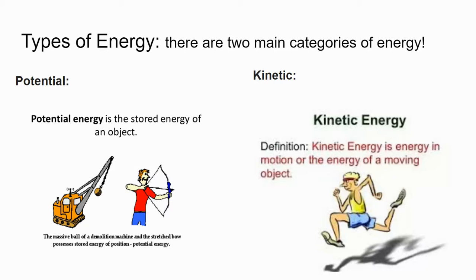That's what we call kinetic energy, because that energy is in motion. That energy is in a moving object. Same thing with that demolition machine. When it actually swings that ball to hit a building, that's when we see kinetic energy, okay? Because it's actually moving, it's in motion.